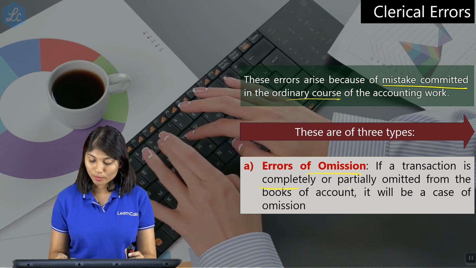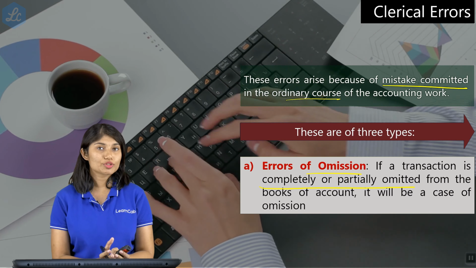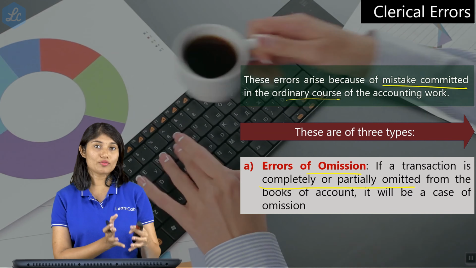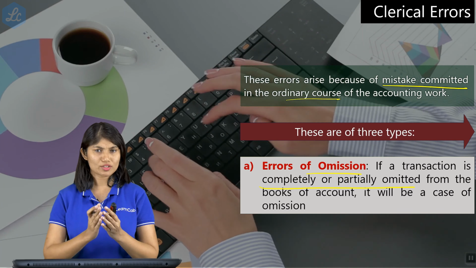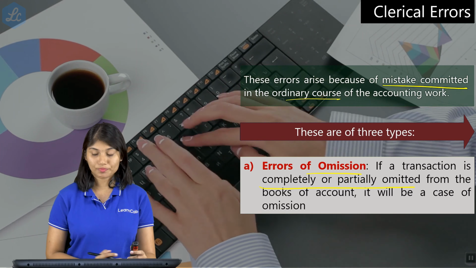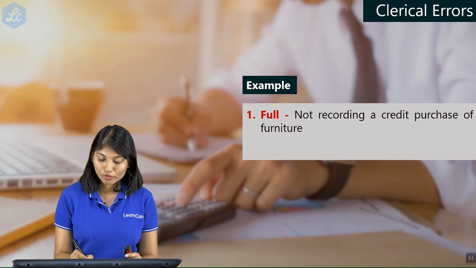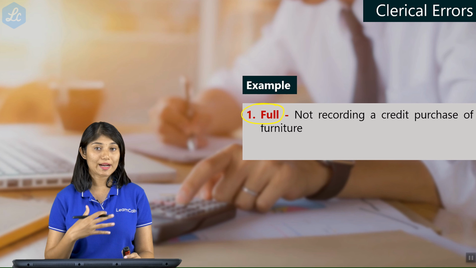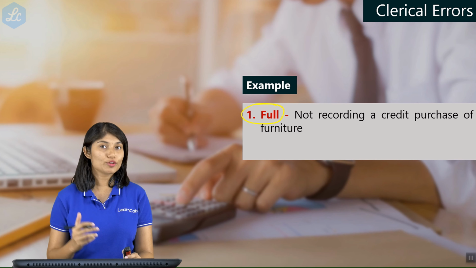Now this could be either partially omitted or completely omitted. What does partial omission mean? When you record one half of a particular transaction, you don't record the other half. You know every transaction has two parts. If you record only one part, it is partial omission. Now, let us look at an example for full omission. Let us say a credit purchase of furniture is not recorded at all. It becomes a full omission.